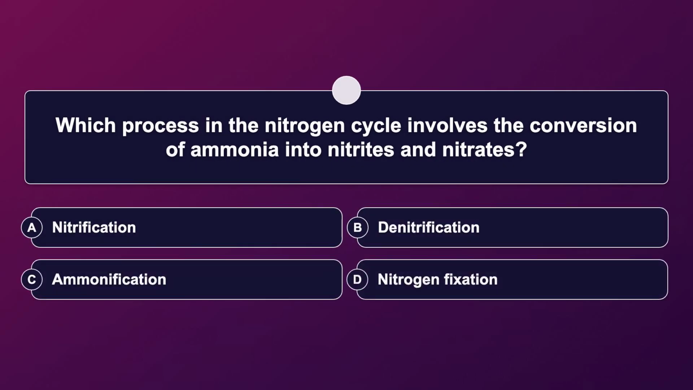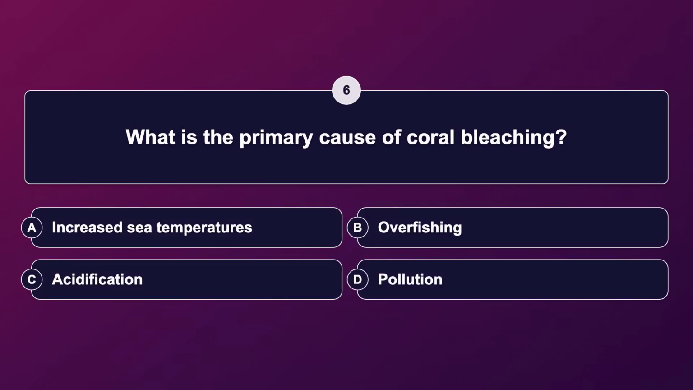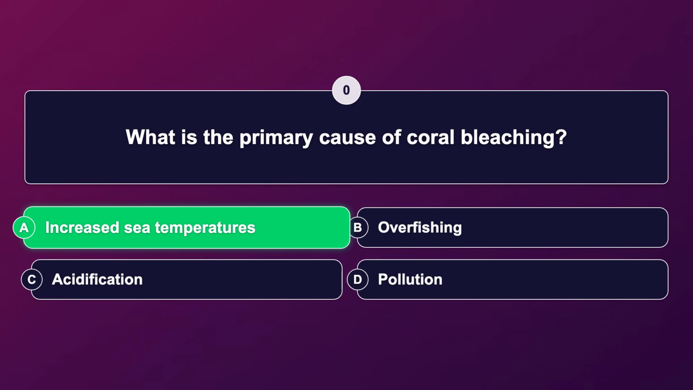Which process in the nitrogen cycle involves the conversion of ammonia into nitrites and nitrates? The correct answer is nitrification. What is the primary cause of coral bleaching? The correct answer is increased sea temperatures.